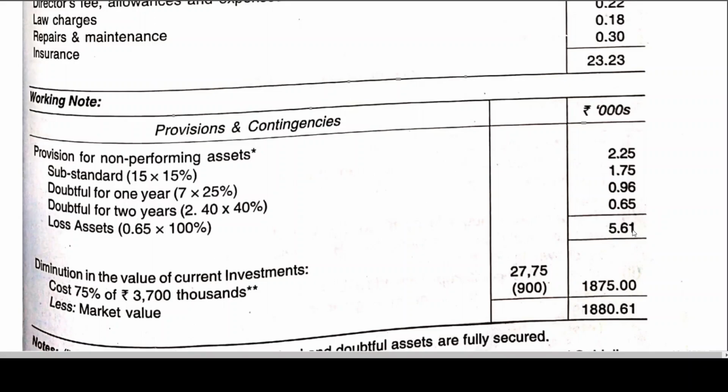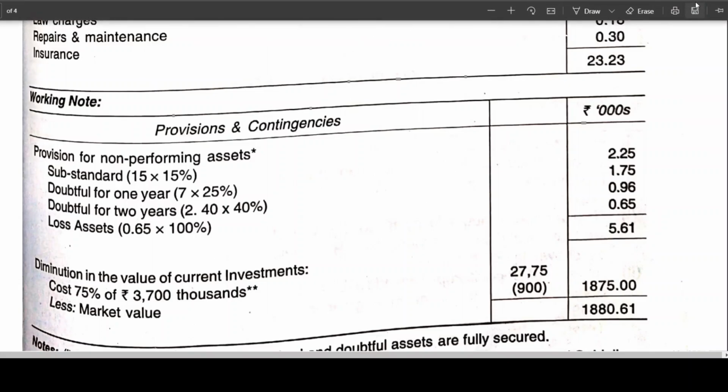If you add 5.61 plus 18 lakh 75,000, you are getting 18 lakhs 80,610 rupees something like. Okay, so I think this is what is about your problem. So this is clear to you.